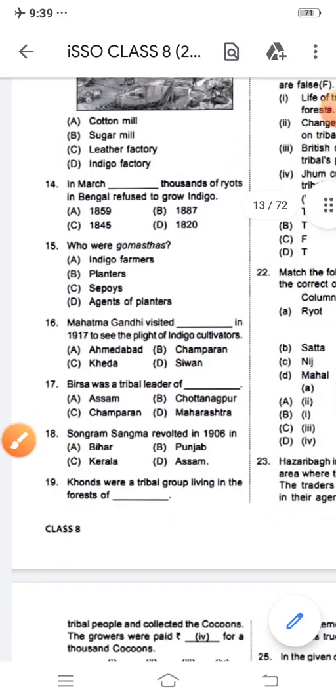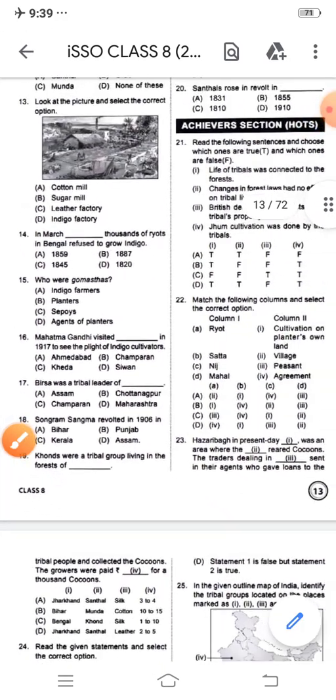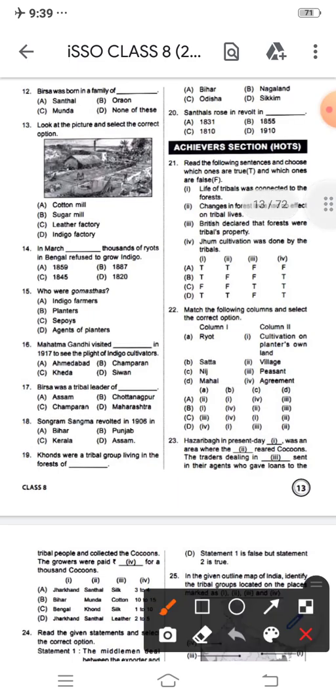Next questions I'm going to discuss. Mahatma Gandhi visited Dash in 1917 to see the plight of indigo cultivators. Options are Ahmedabad, Champaran, Kheda, Siwan.